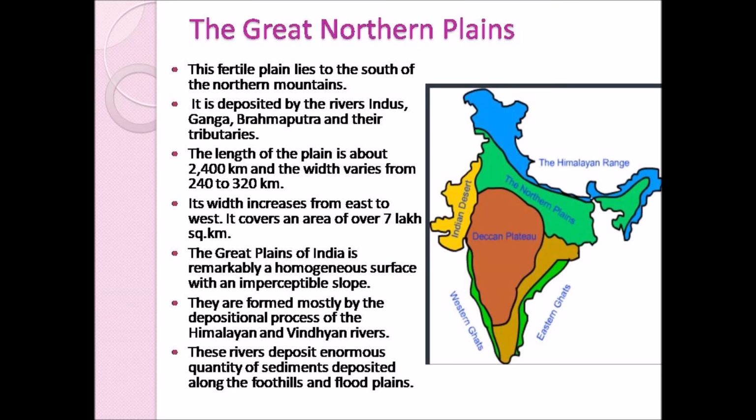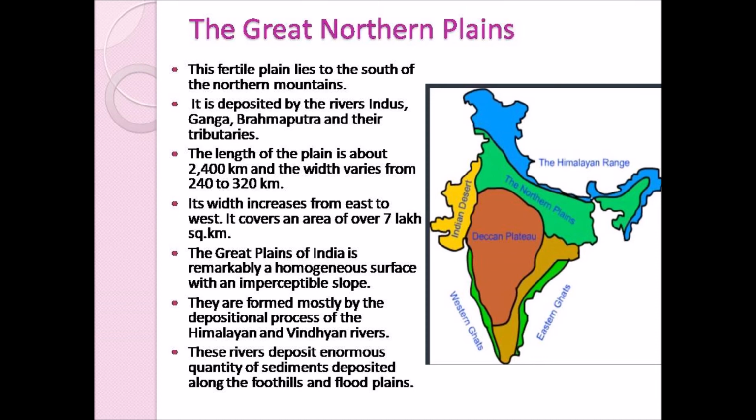The Great Northern Plains. First, we will see what is meant by plains. Plains means a large flat surface. And now we are going to see about the Great Northern Plains. In the map here you can see the green shaded portion in the north. This green shaded portion is the Great Northern Plains. It lies to the south of the Himalayan ranges and to the north of the Deccan Plateau.